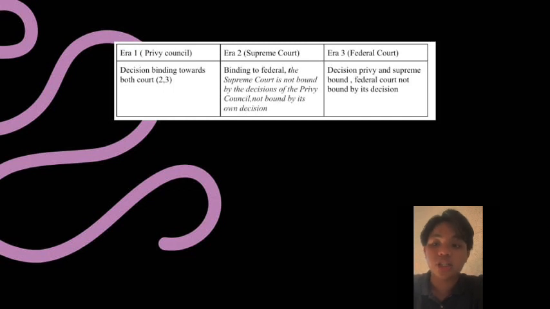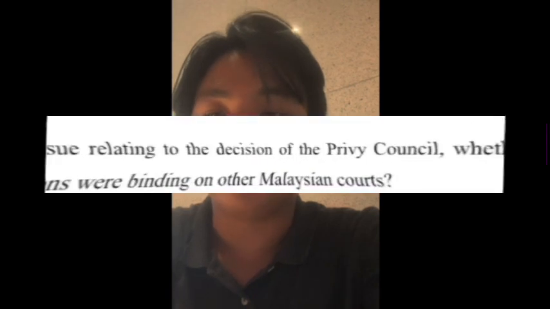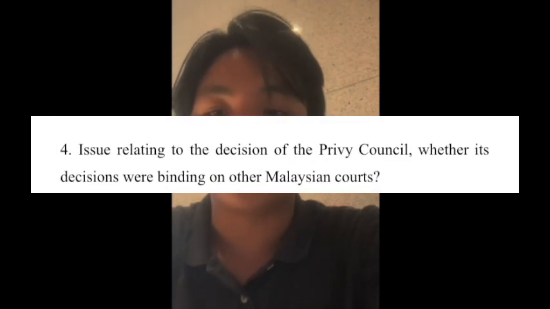The horizontal operation of judicial precedent means that a court would hold itself bound towards its own previous decisions, the decisions of its predecessors and courts that are of coordinate jurisdiction. Thus, in Malaysia, the superior courts are bound by their own prior decisions, and decisions of courts on the same level, regardless of whether in the past or in the present. We can refer to the case of Malaysia National Insurance v. Lim Seok and the case of Tan Boon Kian v. Public Prosecutor.